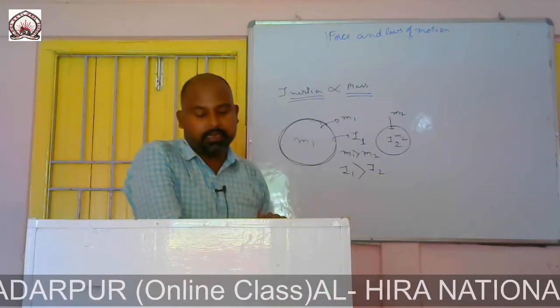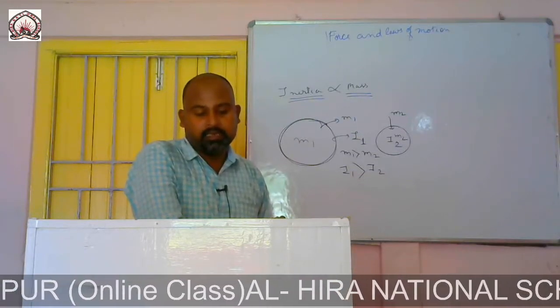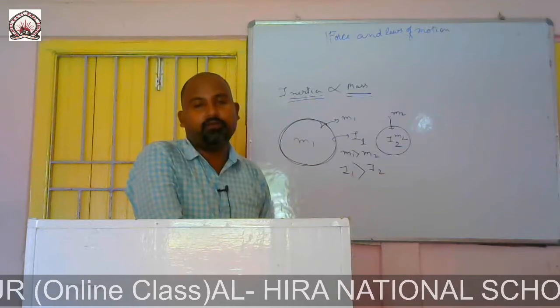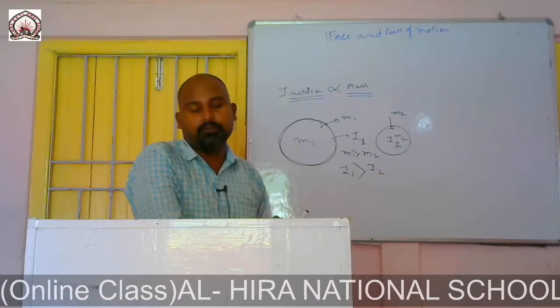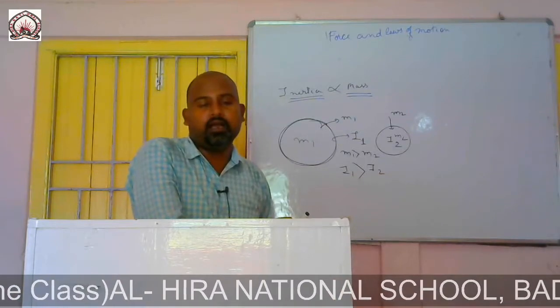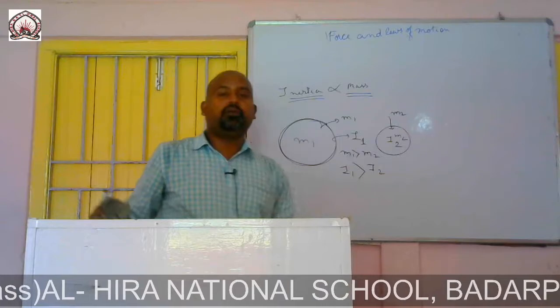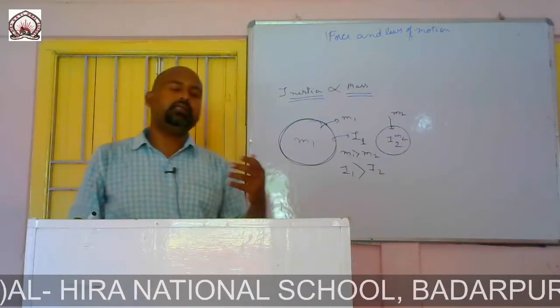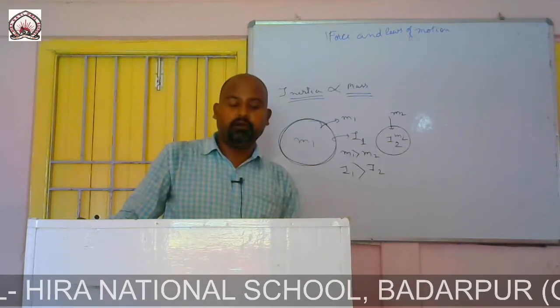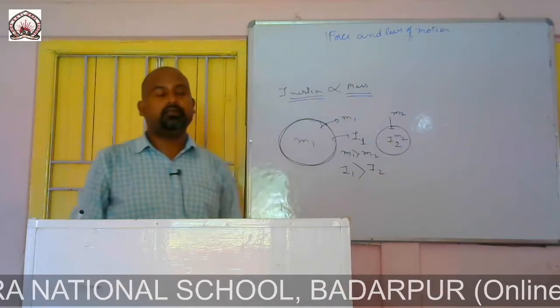Inertia is the natural tendency of an object to resist a change in its state of motion or of rest. The mass of an object is a measure of inertia. One whose mass is more, inertia will be more. One whose mass is less, inertia would be less.